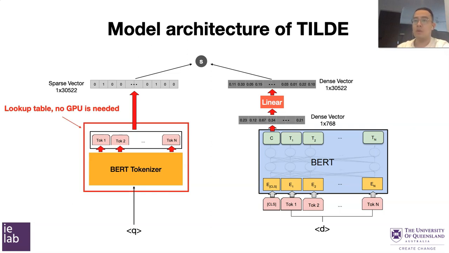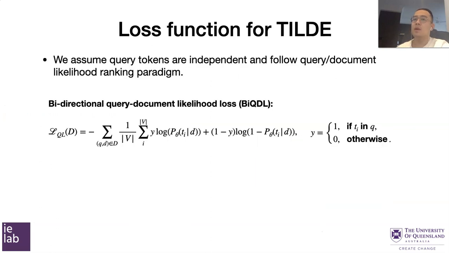So since now the query encoder is just a tokenizer, which is a small lookup table, we can encode queries very fast without GPU. Another key difference between our model and other bi-encoder models is the loss function. Instead of margin loss or contrastive loss that are used for a classic bi-encoder, we actually train our model with the traditional query likelihood loss function used for information retrieval. More specifically, we assume query tokens are independent, which is a common assumption used in query likelihood models. And we propose a bidirectional query document likelihood loss function for training our model.